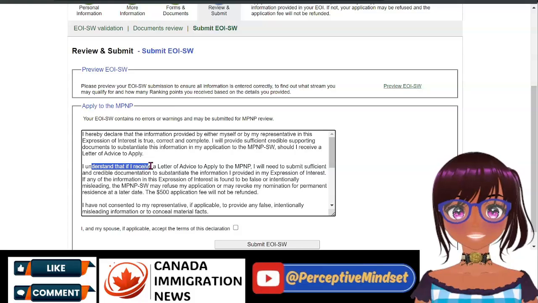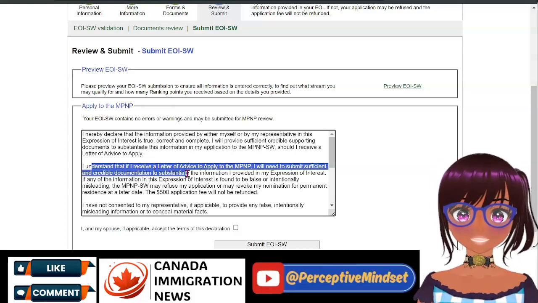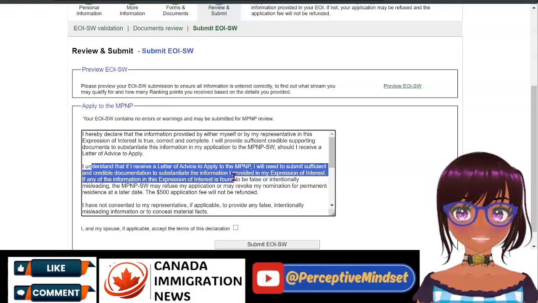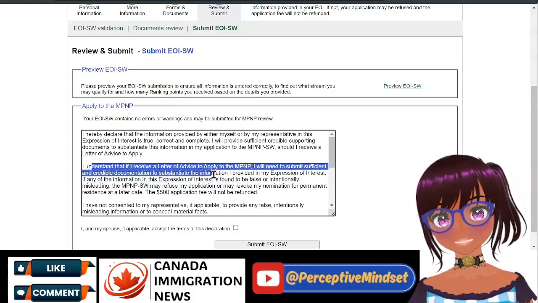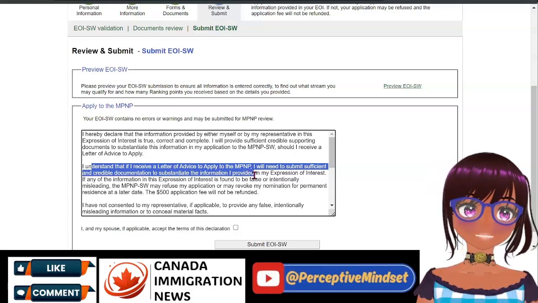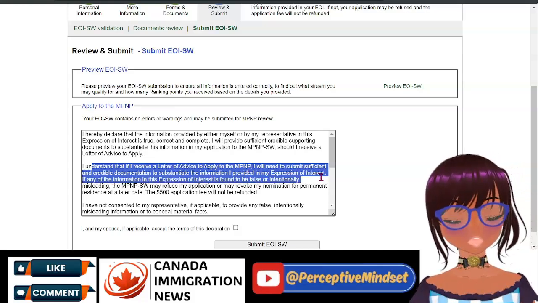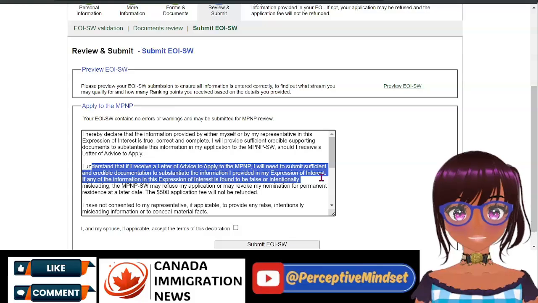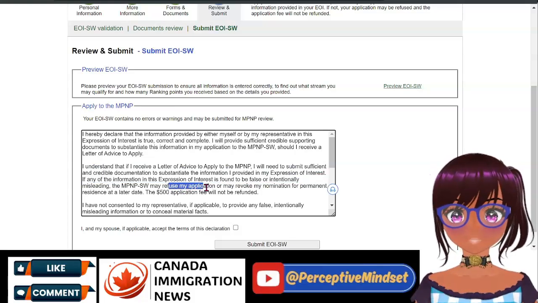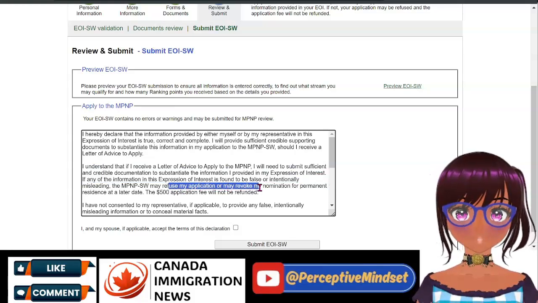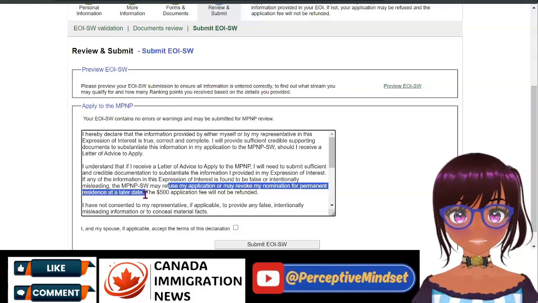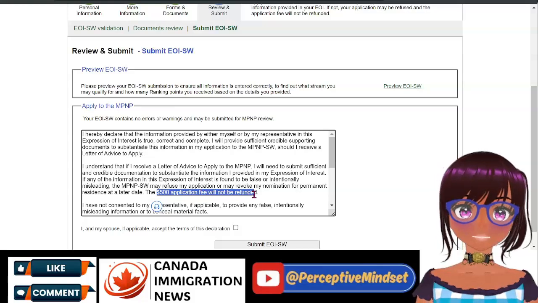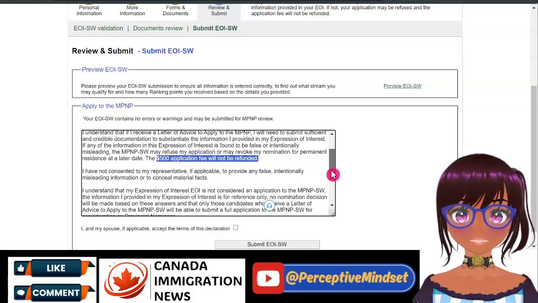I understand that if I receive a letter of advice to apply to the MPNP, I will need to submit sufficient and credible documentation to substantiate the information I provided in my expression of interest. Misleading the MPNP may refuse my application or may revoke my nomination for permanent residence at a later date, and the $500 application fee will not be refunded.